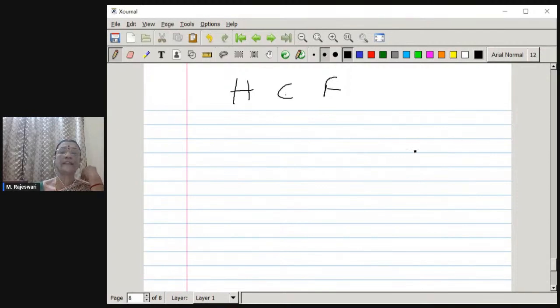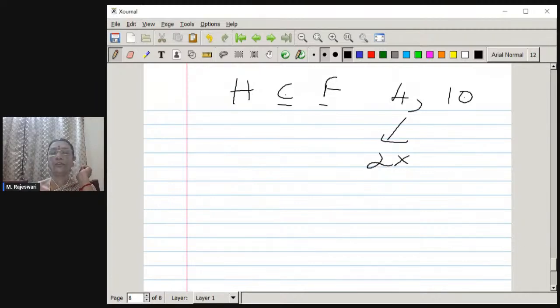Okay. When we say common, that means there is more than one number involved. For example, you take 4 and 10. So you all know 4 is nothing but 2 into 2. That is, 2 is a factor for this. And for 10 it is 2 and 5. So 2 is a factor, 5 is a factor.